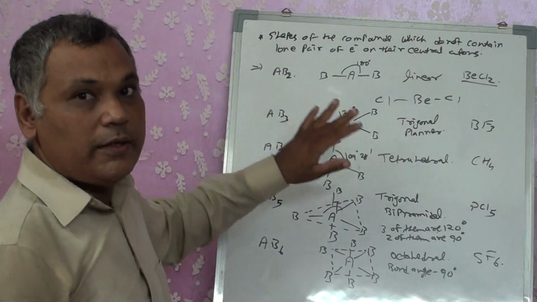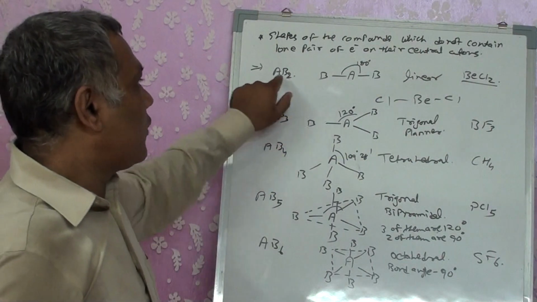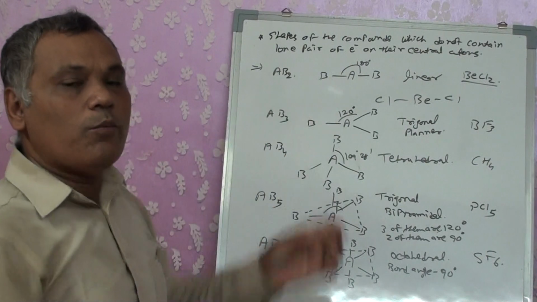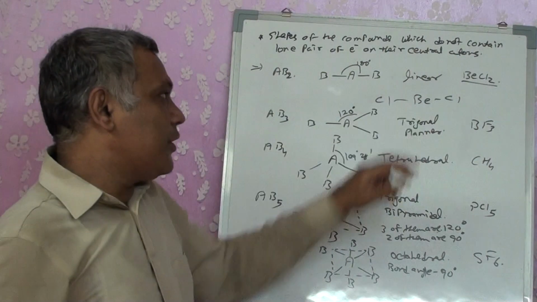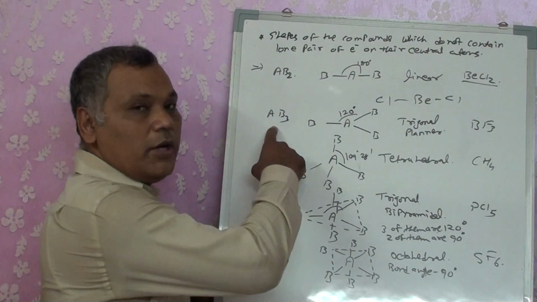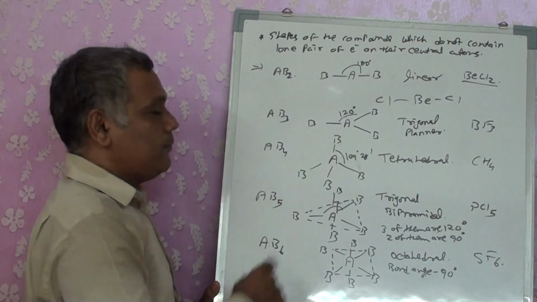So again, let's revise. What are the possible shapes? No lone pair of electrons, AB2 type of molecule, A central atom, B bonded atoms. Shape is linear, bond angle 180. AB3 trigonal planar with bond angle 120.